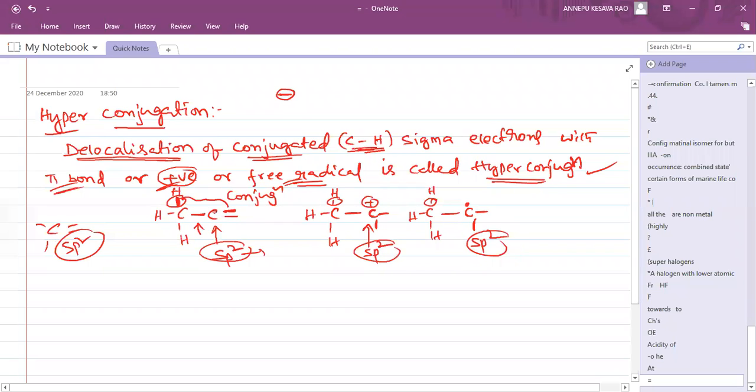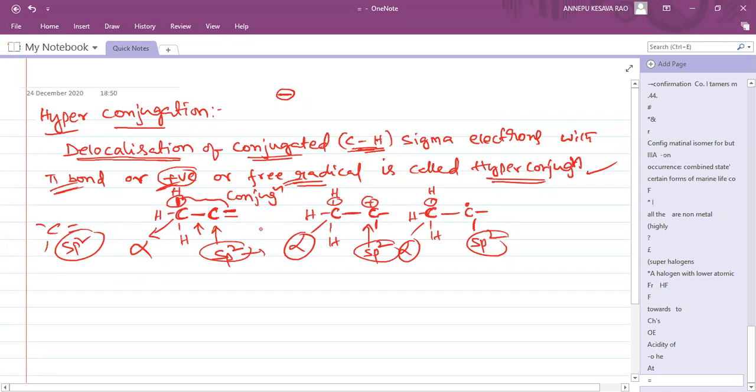And with respect to this sp2 carbon, the attached carbon is called the alpha carbon. So what are the conditions for hyperconjugation?